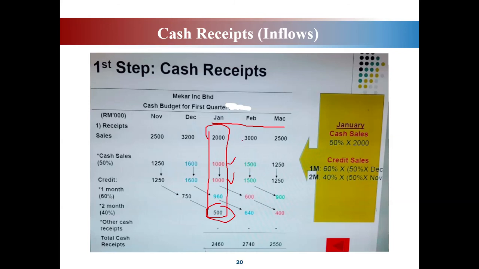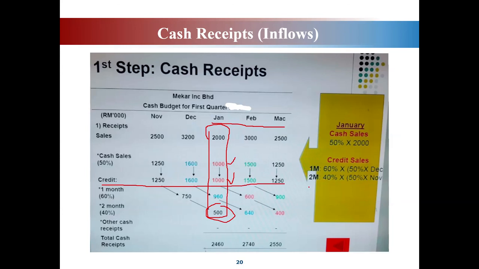Alright, same goes to February. For February the total sales is 3,000, and only half of the sales will be paid in cash, 50%, isn't it? So 50% of 3,000, you will get 1,500. So the balance will be paid in credit. Look, all this is in credit. So these are the total credits.